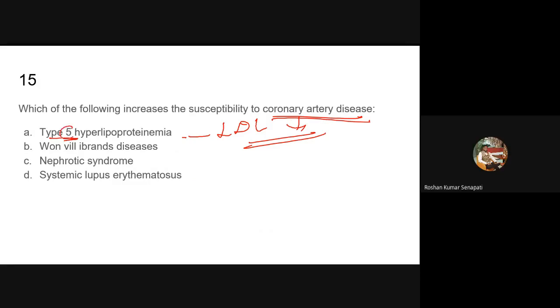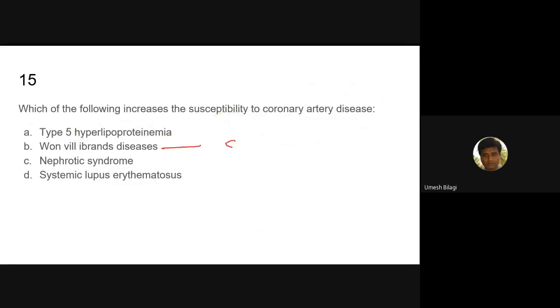In type 5 of hyperlipoproteinemia, LDL level is less. You remember this: type 1 and type 5 are not associated with atherosclerosis. I'll show you the diagram later. So, von Willebrand disease is a clotting disease.